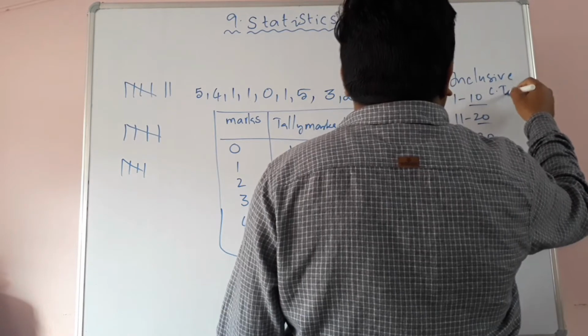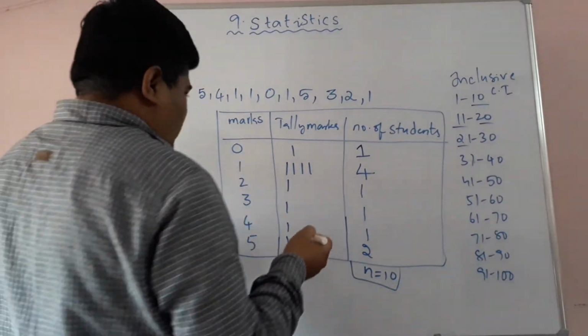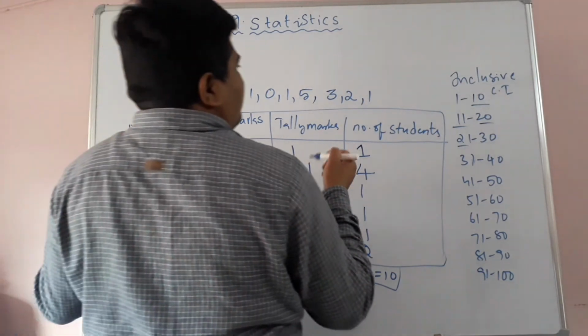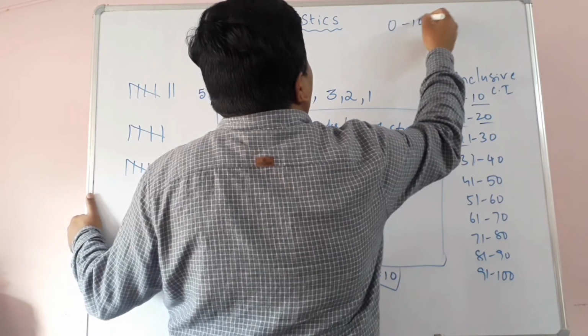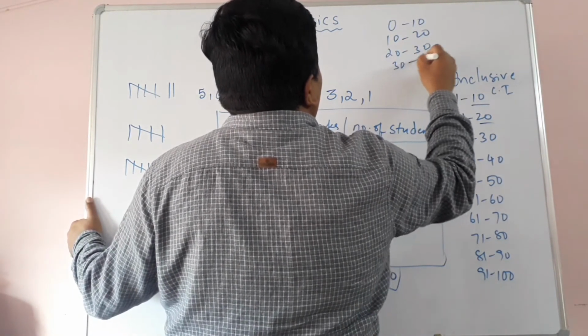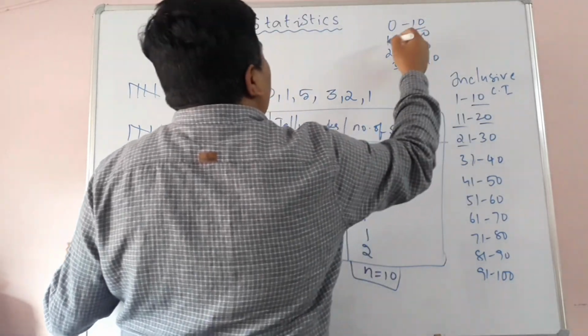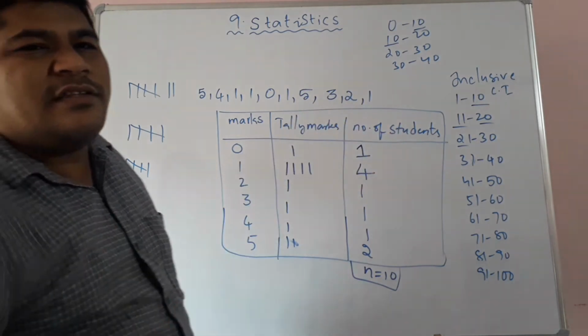So these are inclusive class intervals. Another type is there, children. We take the class intervals like this: 0 to 10, 10 to 20, 20 to 30, 30 to 40. So here the upper limit of one class interval is equal to the lower limit of its successive class interval.